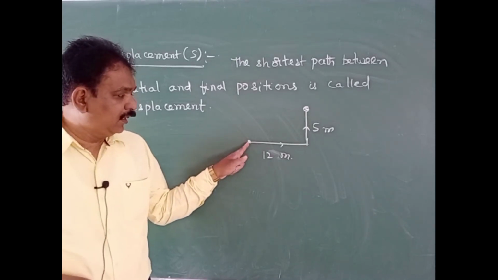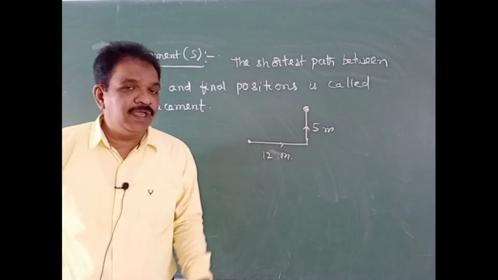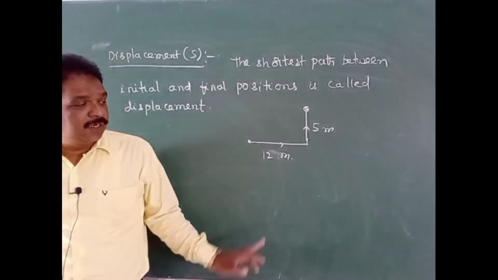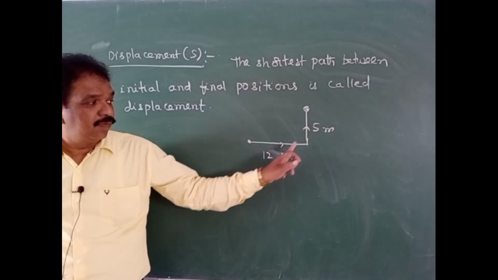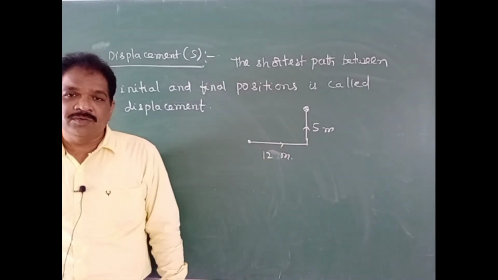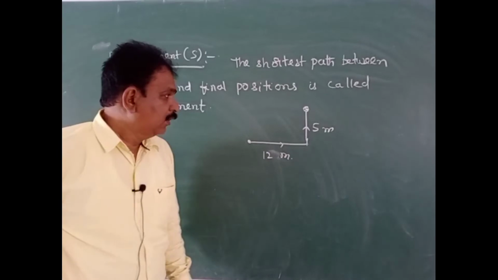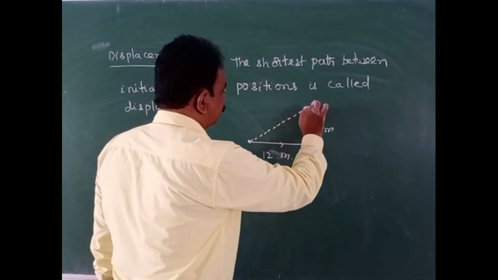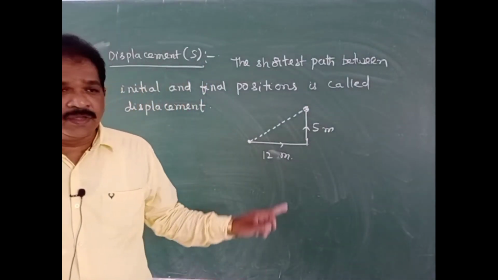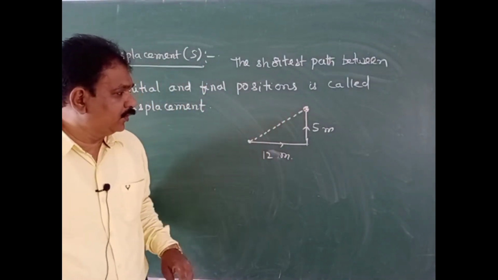Body was here initially, finally came to here. The distance traveled by the body here is 12 plus 5, that is equal to 17 meter. Now the shortest path means this one, the straight line joining initial and final positions.